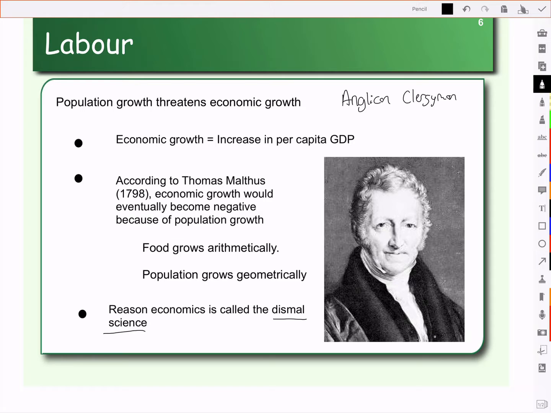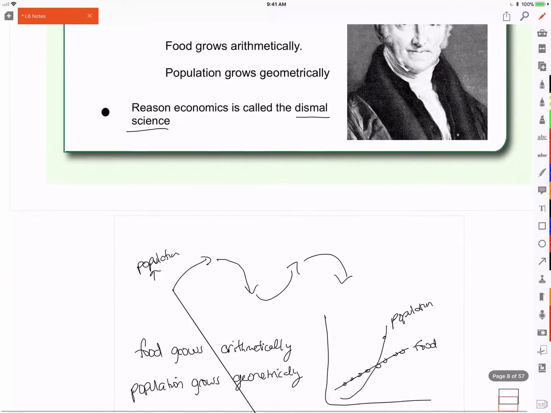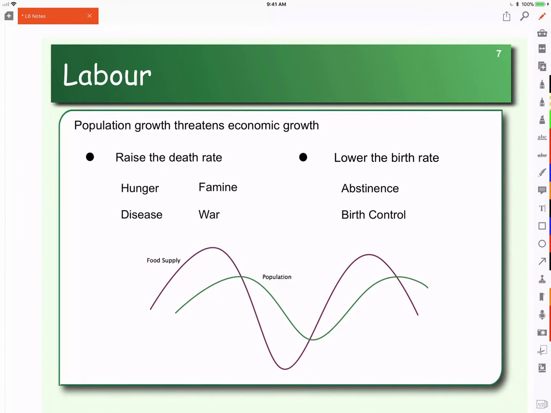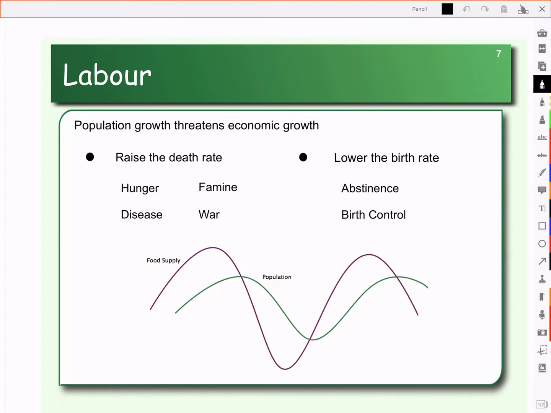Well, what was Thomas Malthus' solution to this? It was quite a scandal back in 1798, especially from someone from the Anglican Church. But his solution was, one, we should raise the death rate. Now, he's not saying that we should kill people. What he's saying is that when the population gets up above the food supply, then there's going to be hunger, there's going to be famine, there's going to be war over the shortage of food.